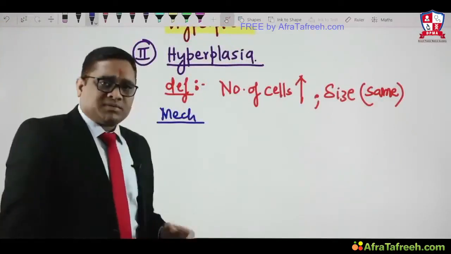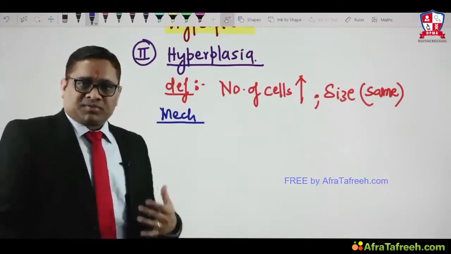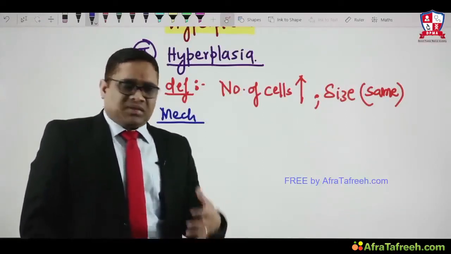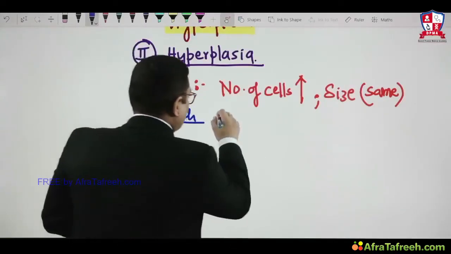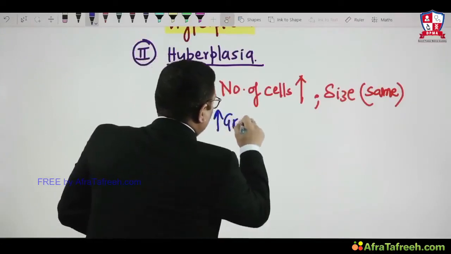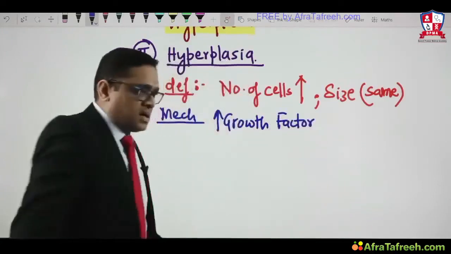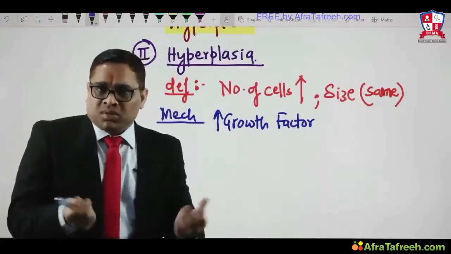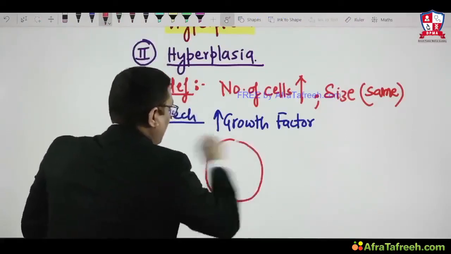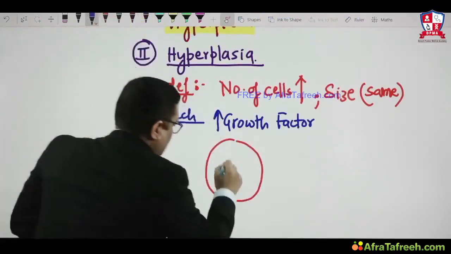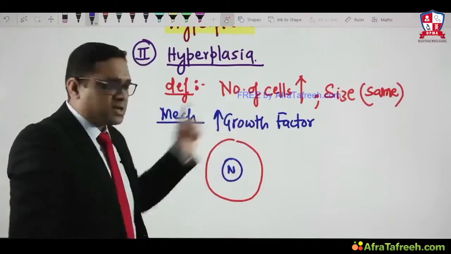The mechanism of hyperplasia is an increase in growth factor, right? Whenever the requirement of cells is more, growth factor will be more, there will be more nuclear transcription factor, and there will be more cellular proliferation. In simple words, whenever there is an increase in growth factor because of the demand of the cell. See here, this is the cell and this is the nucleus of the cell. Demand of the cell was high, so growth factor was increased.